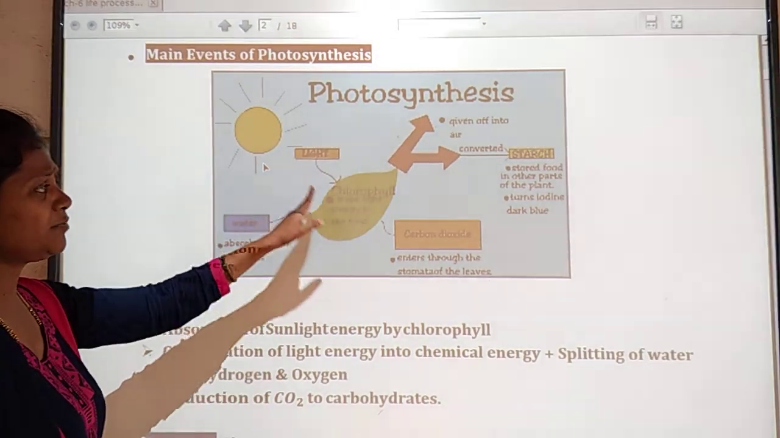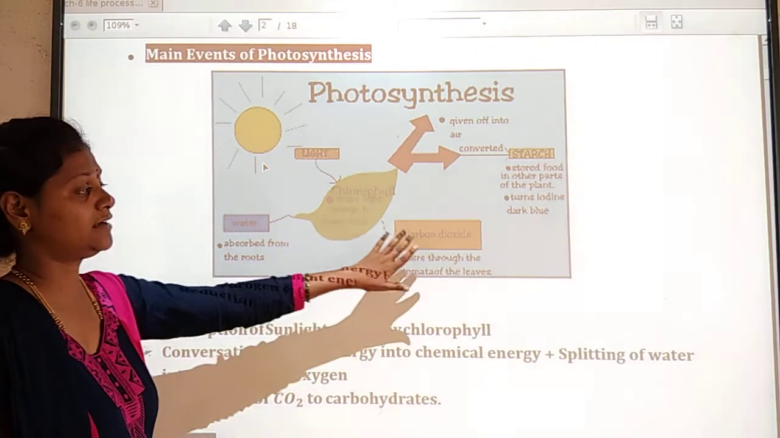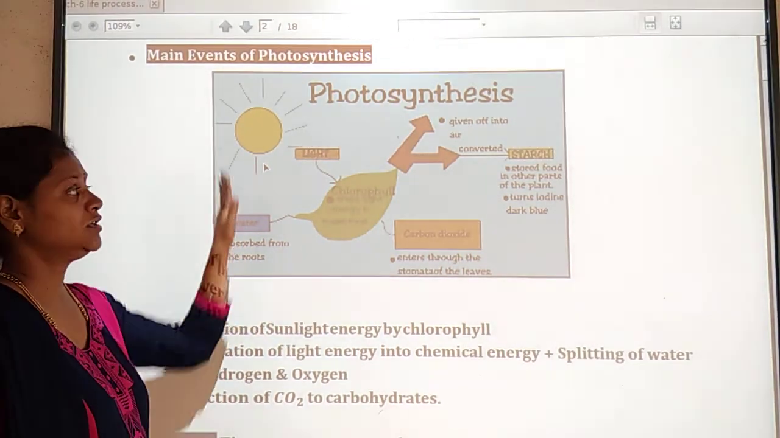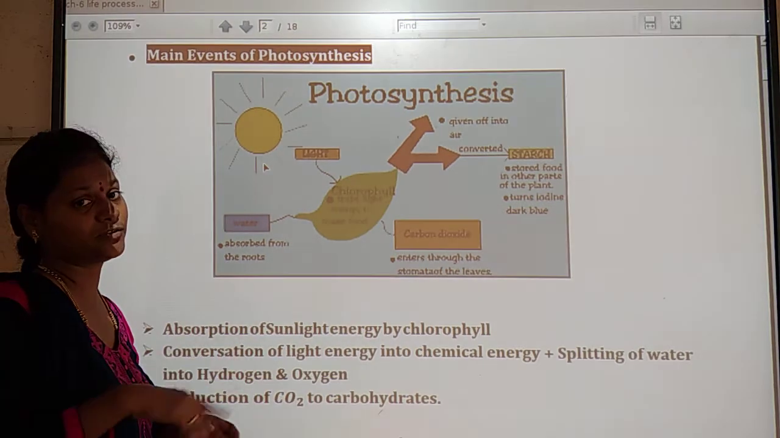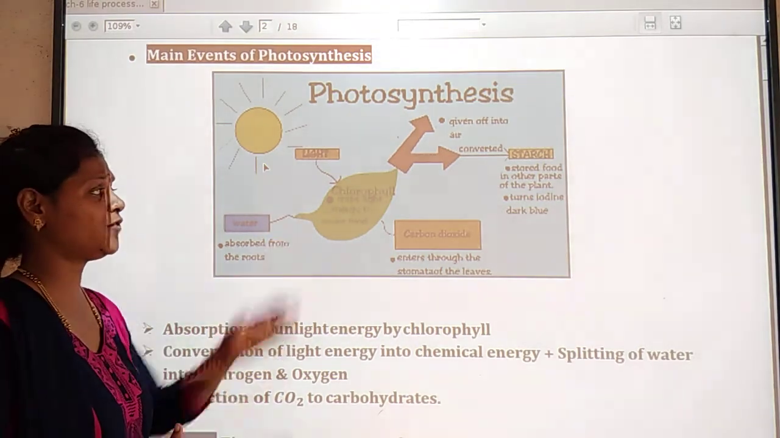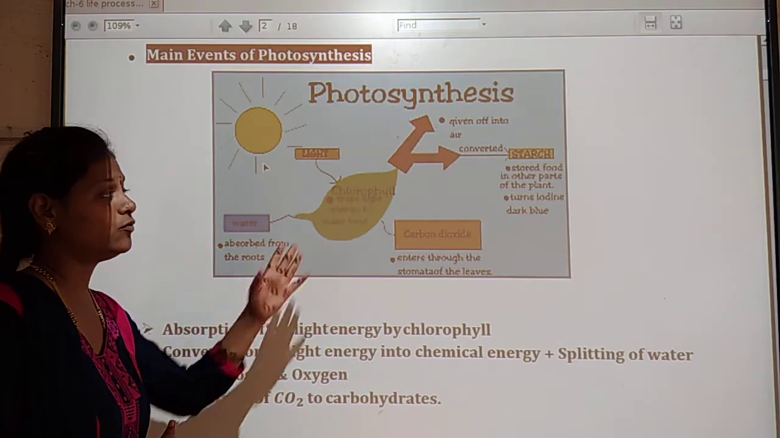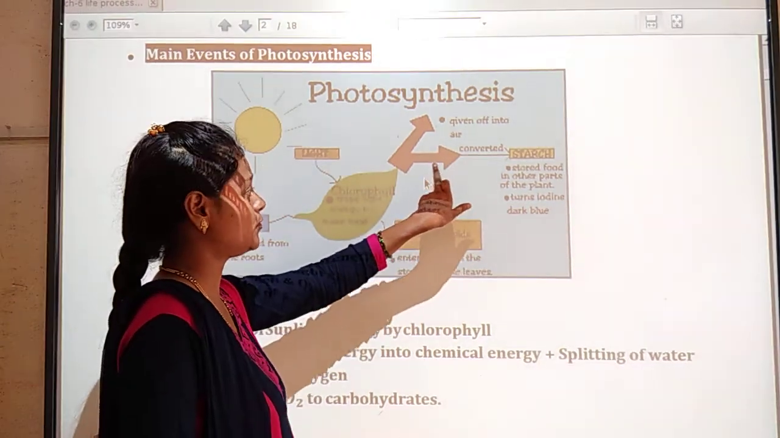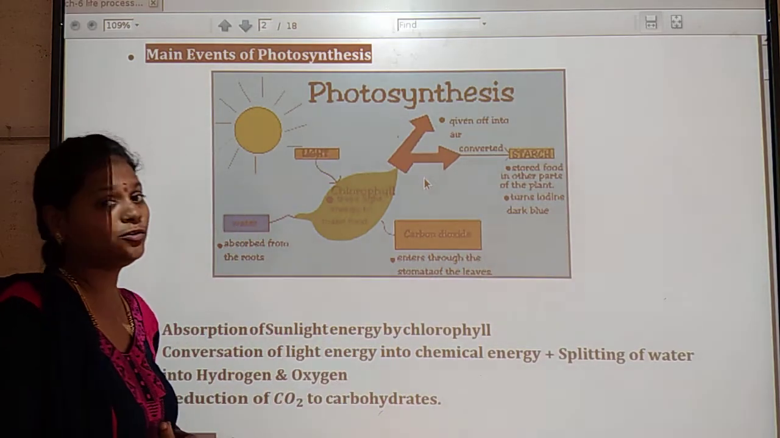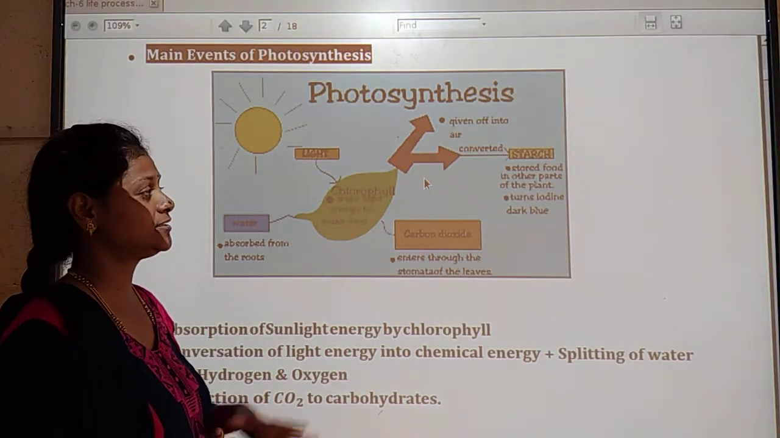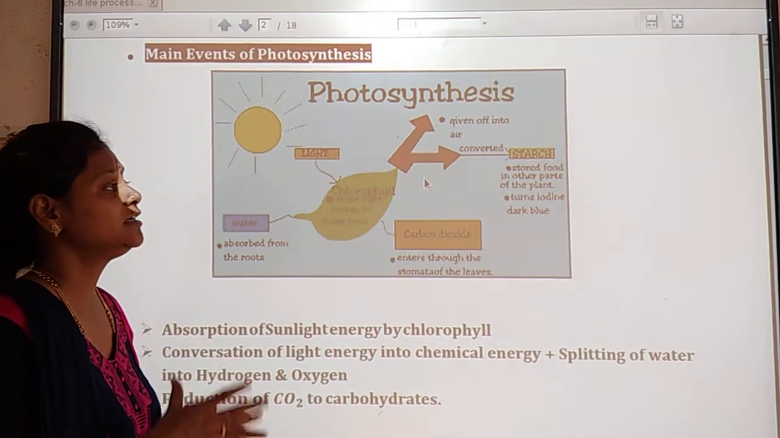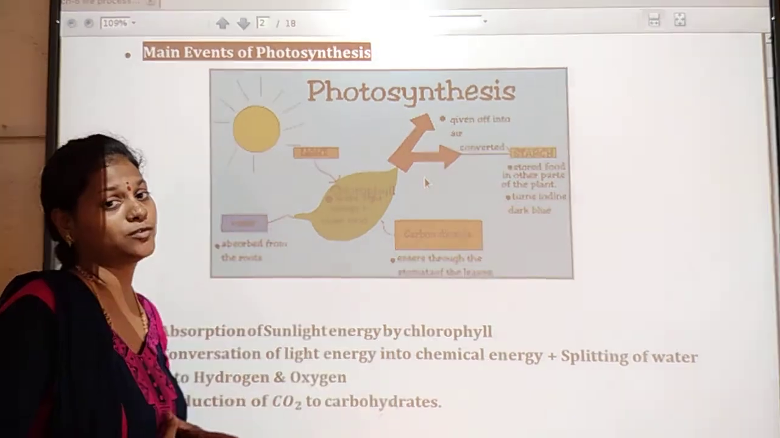Here in the presence of sunlight, carbon dioxide, and also some minerals and water, these three items are needed to synthesize their own food. And again here the starch. Sugar can be converted into starch. So here starch is nothing but stored food in other parts of the plants.